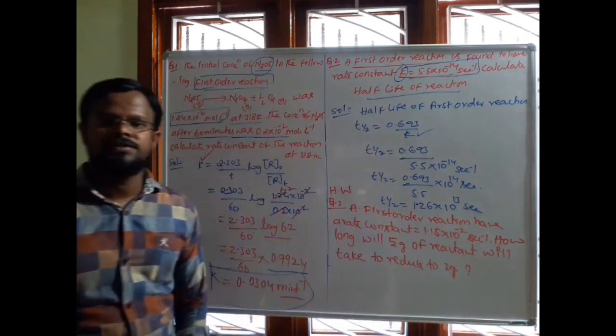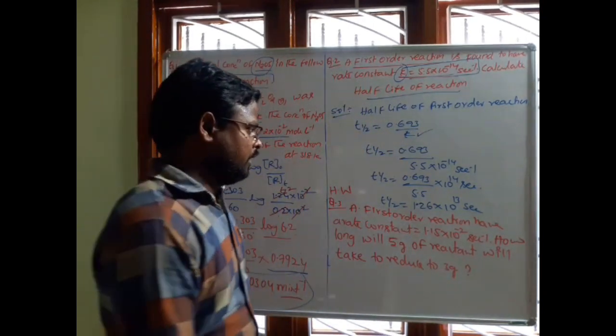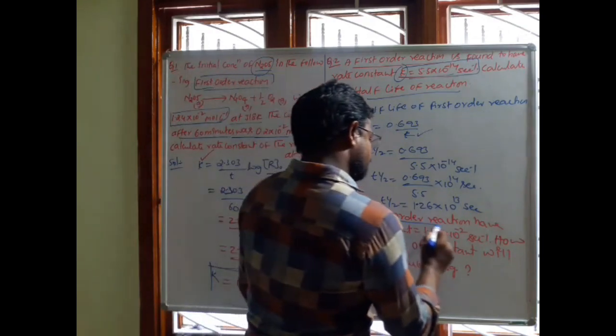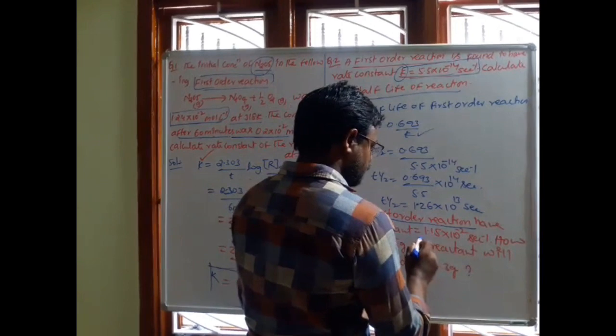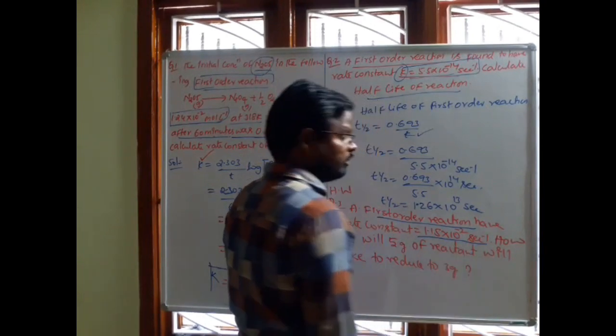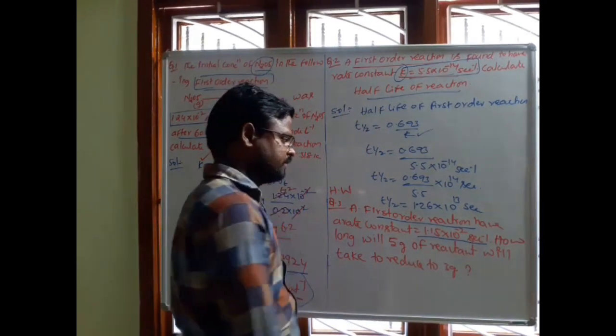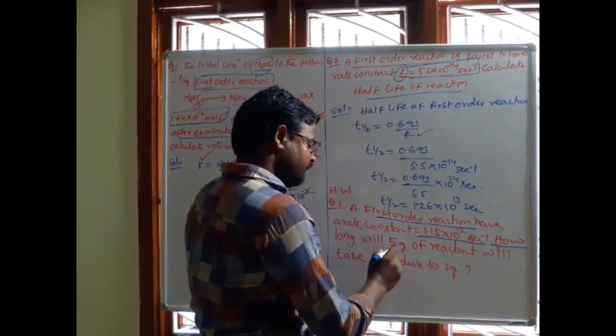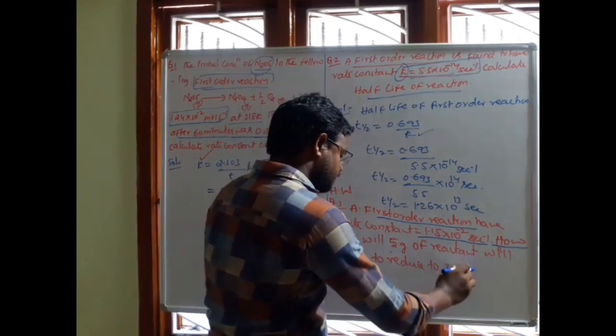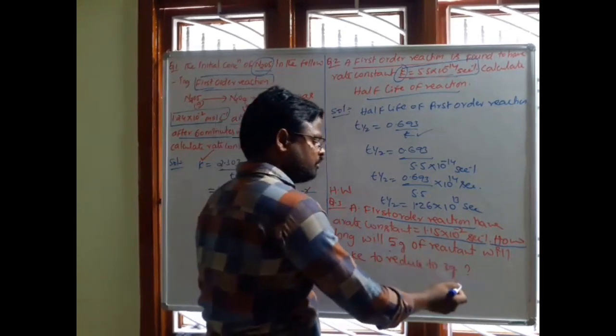Okay, that means see this equation, see that problem. Given reaction is a first order reaction and has a rate constant K equal to 1.15 into 10 to the power of minus 2 second inverse. Okay, now see the question. How long will this 5 grams of reactant take to reduce to 3 grams?